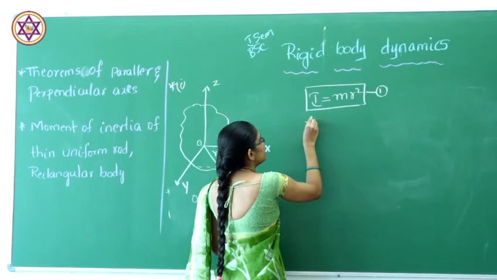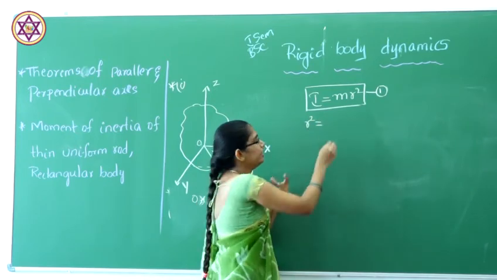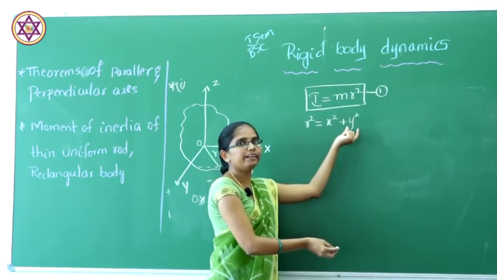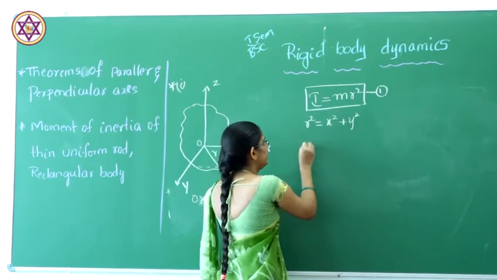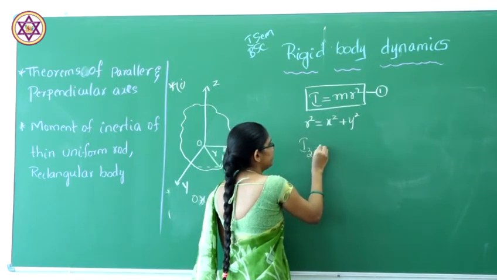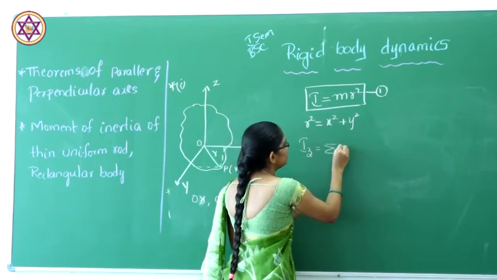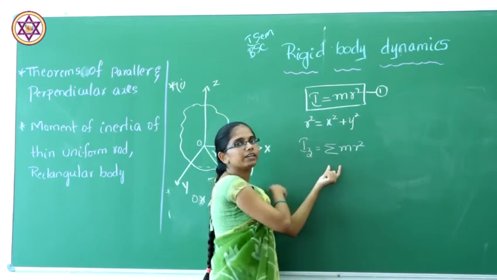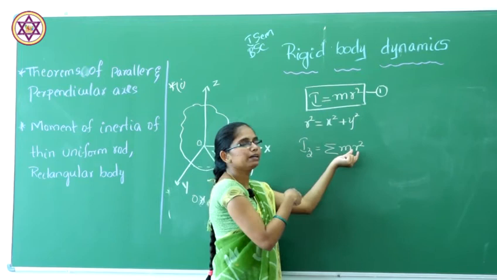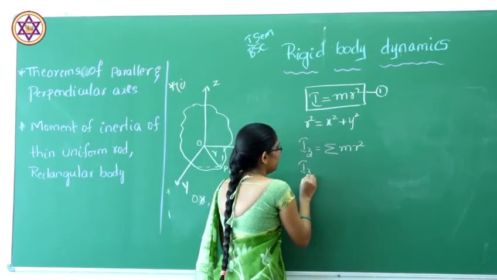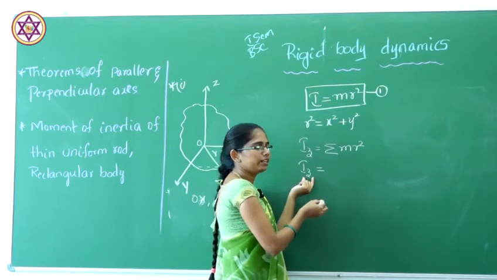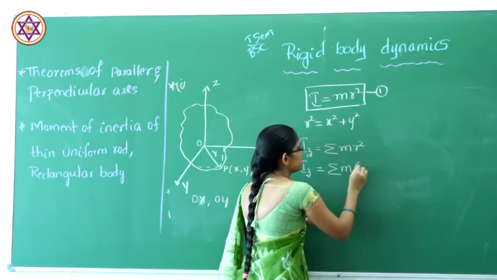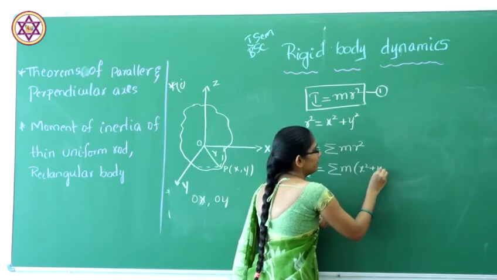Generally we know that r square, for a plane, is nothing but the sum of x square and y square. So just substitute that: Iz is nothing but the sum of m r square, where we are considering many particles having mass m. Iz, the moment of inertia along the z axis, is the summation of m into x square plus y square.